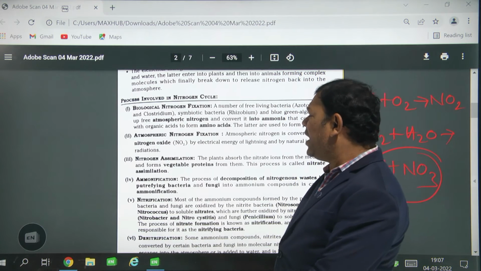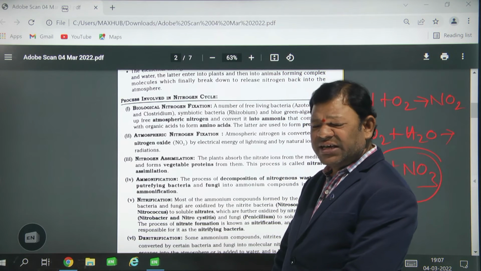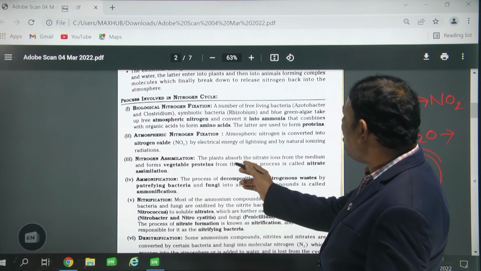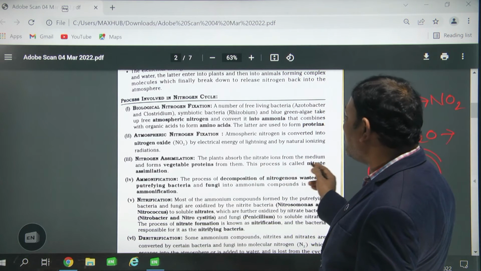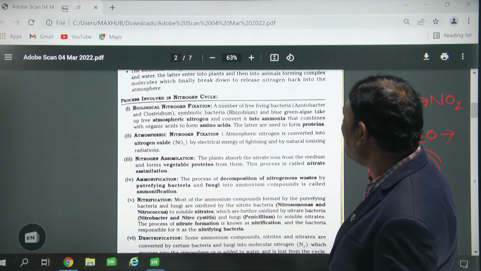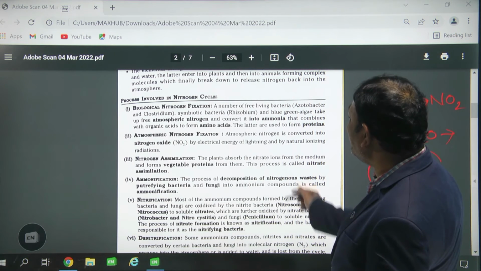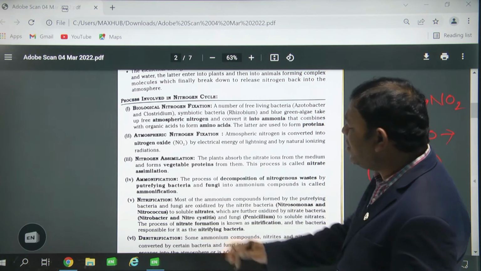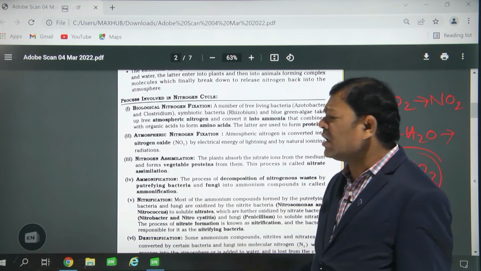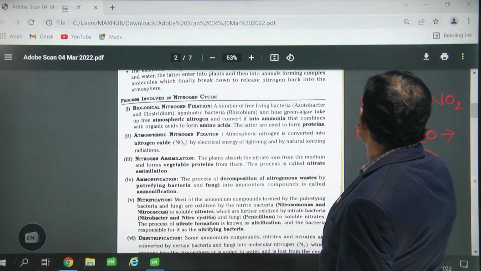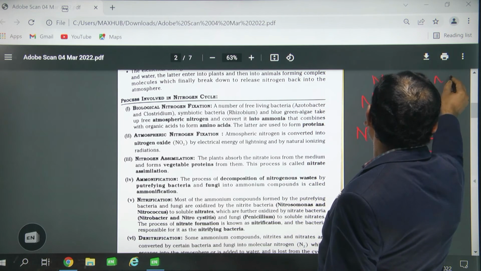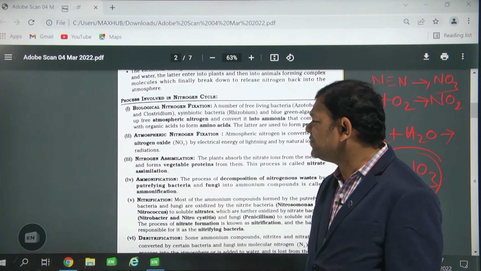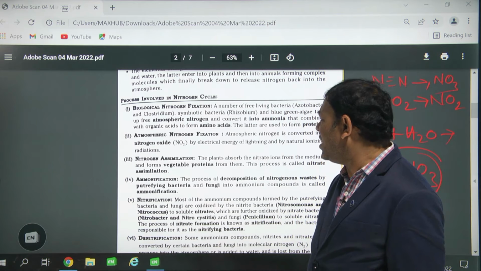So third point, nitrogen assimilation, assimilatory power. In this, the plants absorb the nitrate ions from the medium and form the vegetable protein from them. So in biological nitrogen fixation and atmospheric nitrogen fixation, plants absorb the molecular nitrogen N triple bond N, then it is converted into the nitrate form or nitrite form or ammonia form, and plants utilize it. So that is called nitrogen assimilation.